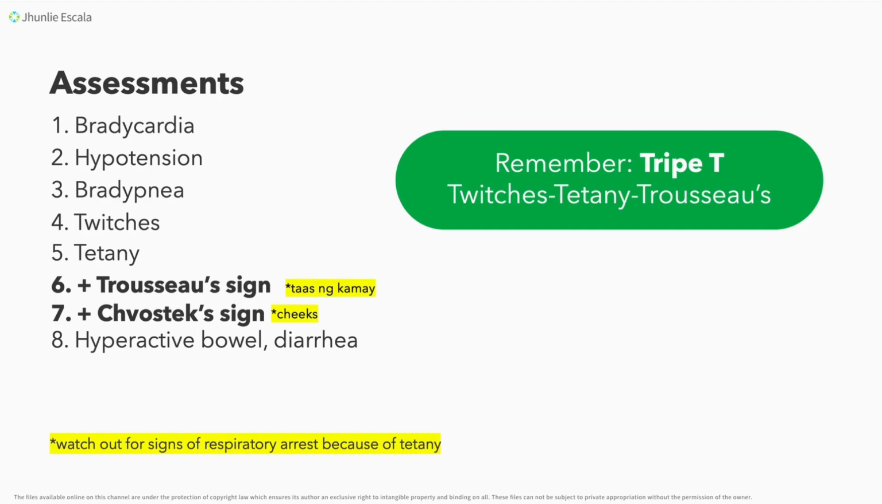So that's where we put our patient very at risk for respiratory arrest. So we need to assess and monitor our patients for signs of this very carefully. Okay, so let's continue with your ECG changes. What are those ECG changes that can be seen in your patient experiencing hypocalcemia?